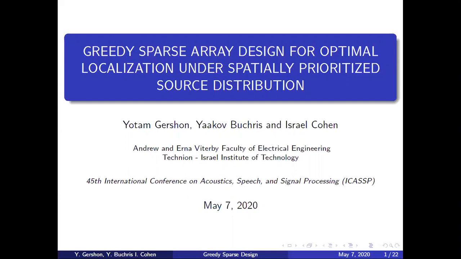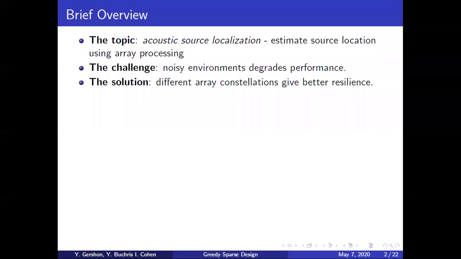The title of this work is Greedy Sparse Array Design for Optimal Localization under Spatially Prioritized Source Distribution. We will begin with a brief overview of our work. The topic is acoustic source localization, which means estimating a source location using microphone array processing. The challenge is that in noisy environments, the performance of the localization degrades. The solution lies in using different array constellations, which give better resilience for the localization.